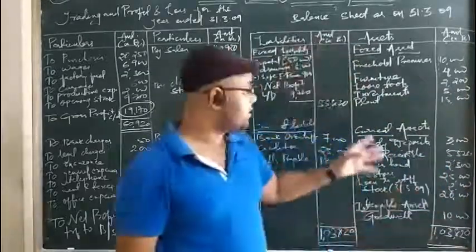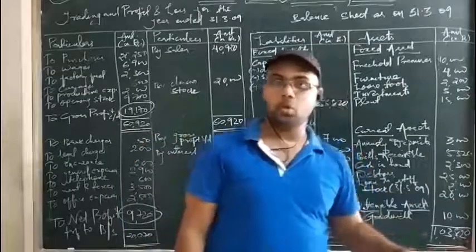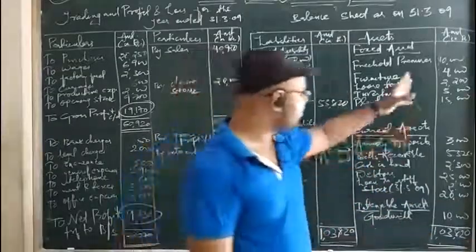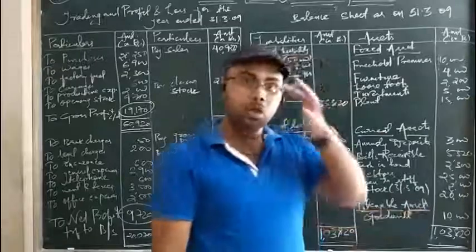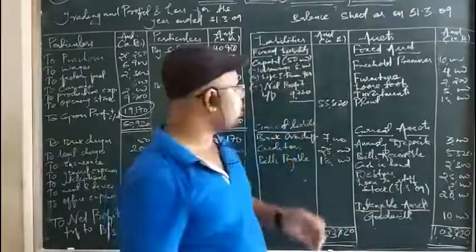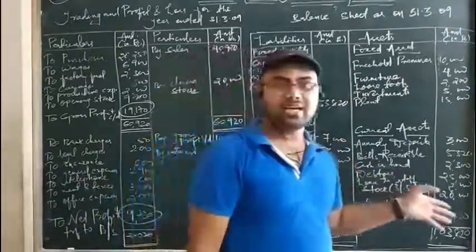Okay, I made it very carefully. You can also check at home using a calculator that this answer comes out the same. We are getting both sides the same, 1,03,820. So it is a good thing that we have got the total of both the liability side and the asset side the same.